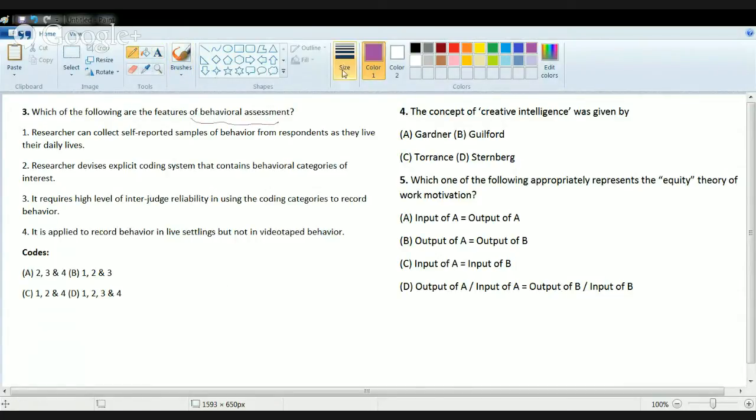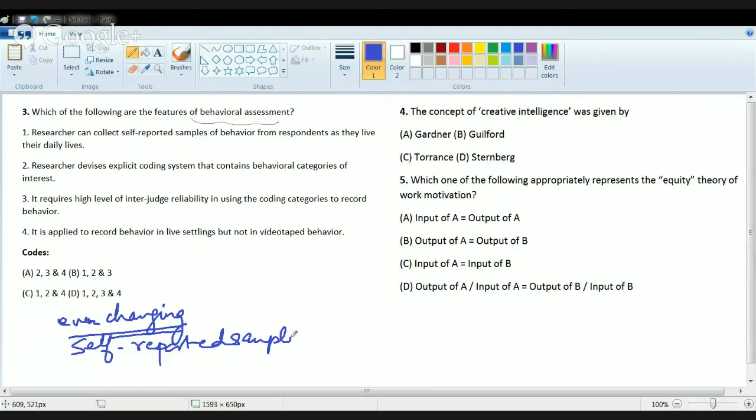So basically, when we talk about behavioral assessment, we say a few things. First, it's ever-changing. Since it's ever-changing, you must have different views about it. Then, you must be able to collect self-reported samples, which are reported by yourselves. Then the researcher must try to focus on the interaction between situation and behavior. So there should be interaction between situation and behavior. So that is what behavioral assessment is. And it's not necessary that behavior must be recorded in live settings.